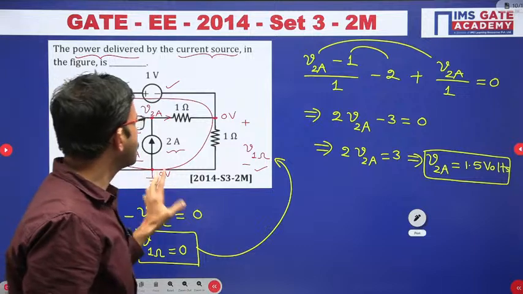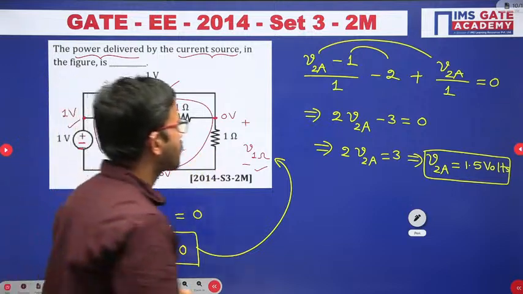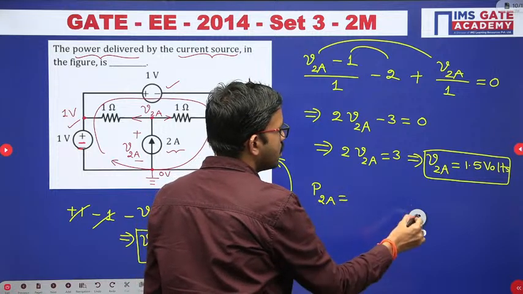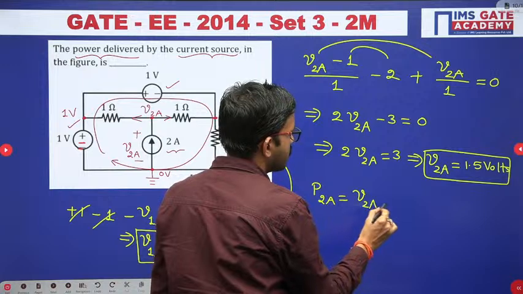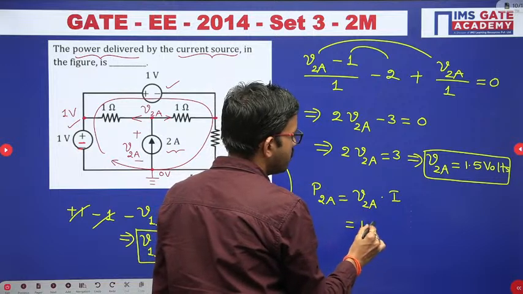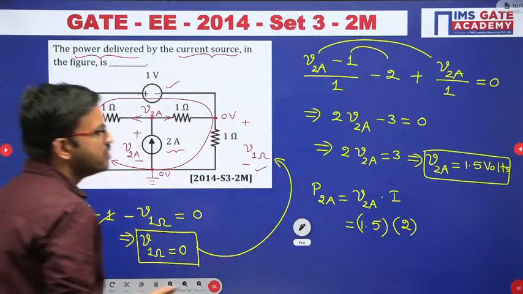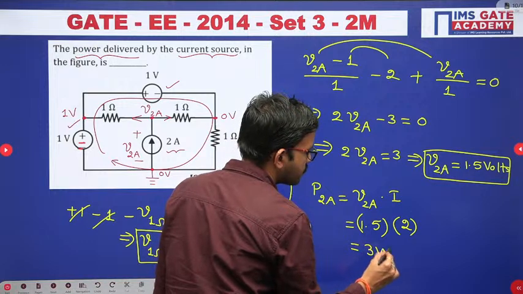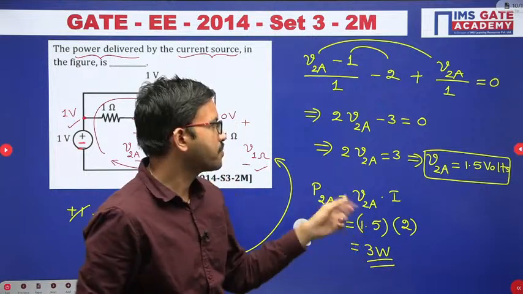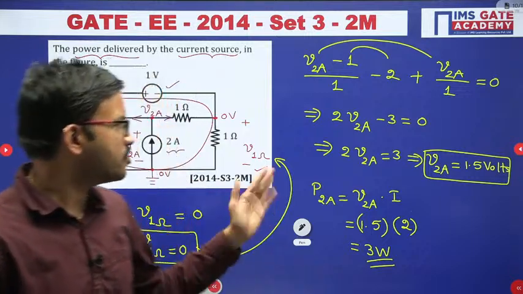Now in this question, we got the voltage and we got the current. Now we have to calculate the power delivered by this current source. Power delivered by a current source is voltage into current. The voltage we just got is 1.5 volts and the current value is 2 ampere. So 2 into 1.5 is 3 watts. Suppose you keep 3 by 2, then the 2 gets cancelled and you directly get 3. Even if you simplify or keep it the same, the final answer remains the same. Based on your convenience, you can do the calculation.